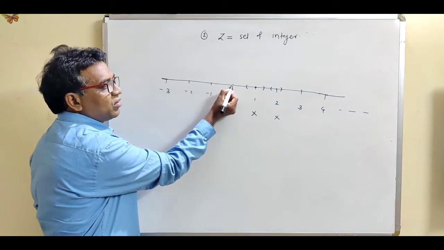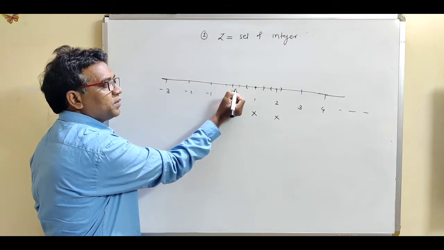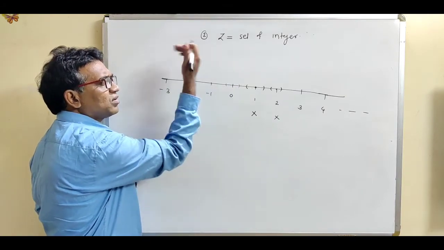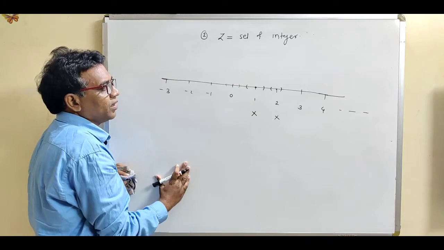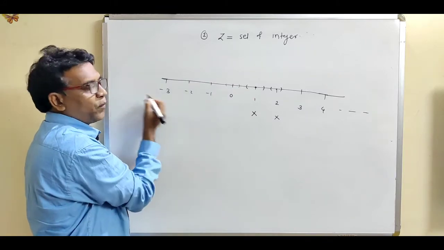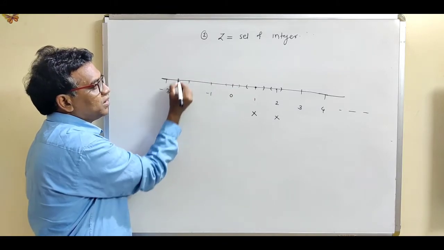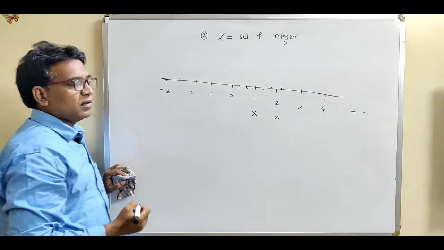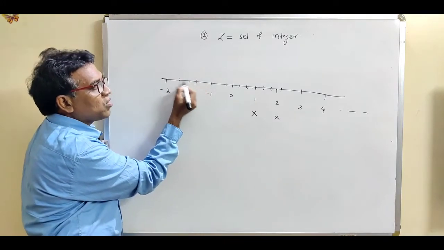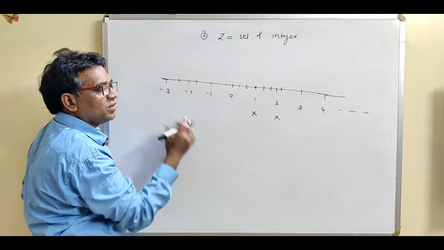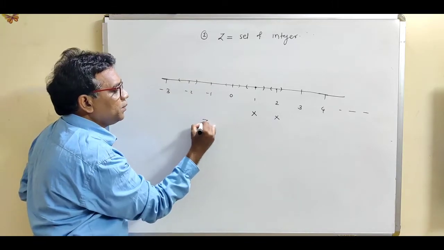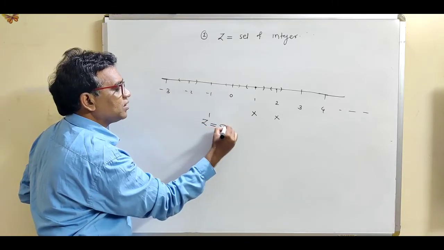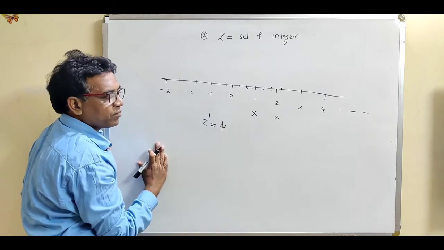Now this 0 is not a limit point if you consider this as an open sphere. Obviously, this open sphere does not contain any other point of Z. If you consider a negative point, suppose -2, then this is our required open sphere. Now obviously this open sphere does not contain any other point of Z, so there is no limit point. So the set of limit points for the set of integers is just the empty set.